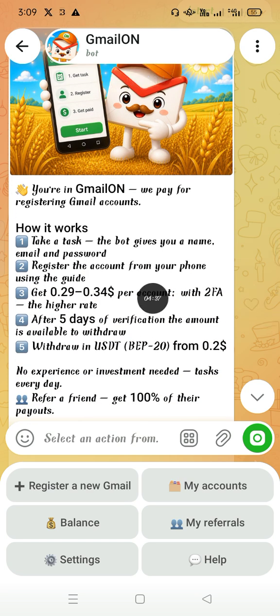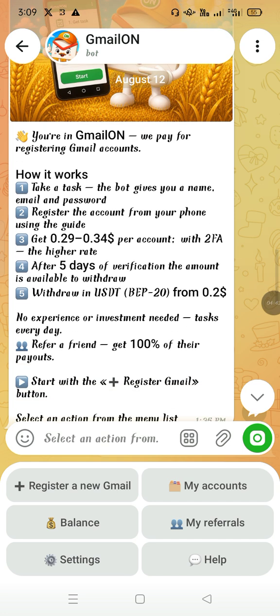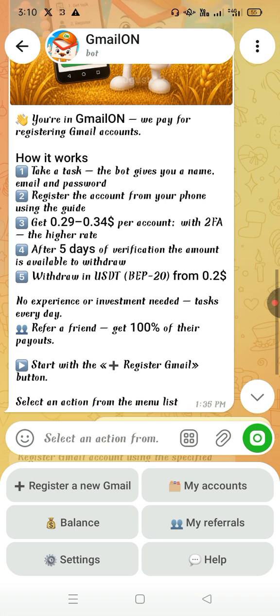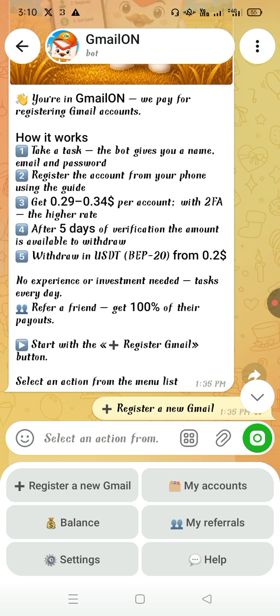You are in Gmail. We pay for registering Gmail accounts. How does it work? Take a task. The bot gives you a name, email and password, so they give you everything. Register the account from your phone using the guide. You get 0.29, that is 29 cents in dollars, to 34 cents per account, with higher rates for accounts with 2FA.